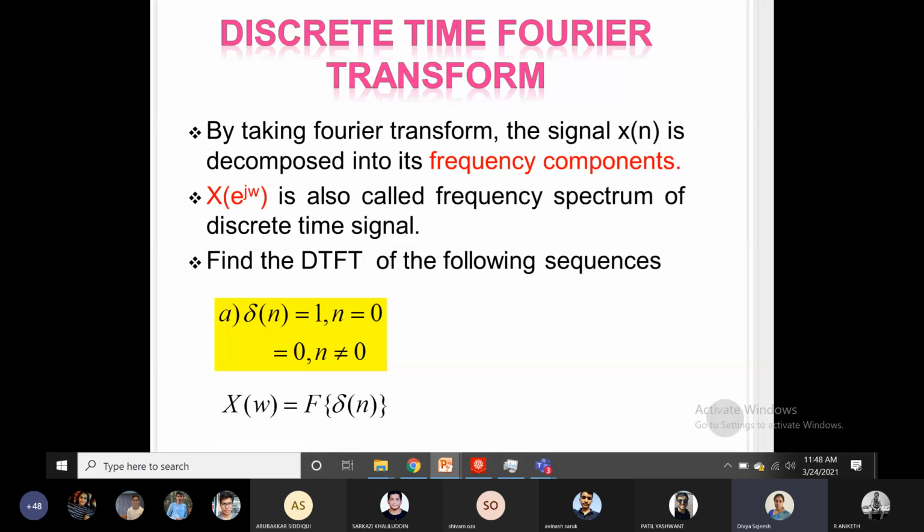This is the Fourier transform of del of n, which is, applying the formula, summation from minus infinity to plus infinity of del of n e raised to minus j omega n, at n equal to 0, because it exists only at n equal to 0. So put n equal to 0 there, rest all it is 0. So putting n equal to 0, you will obtain it as 1.